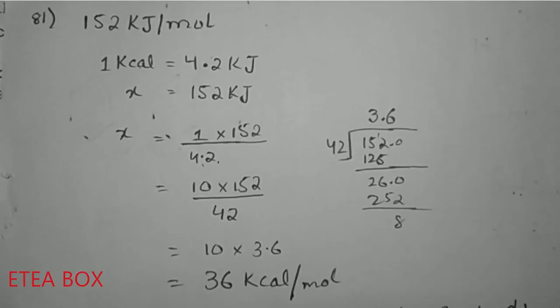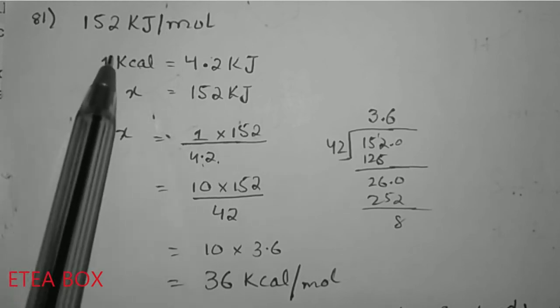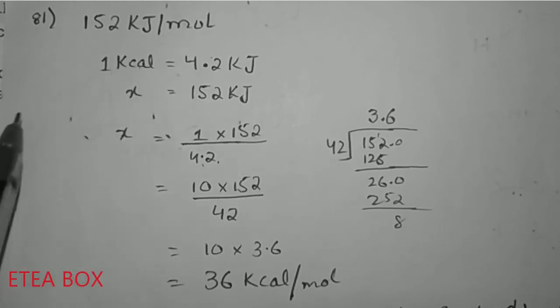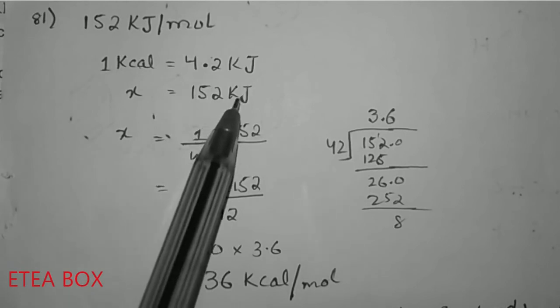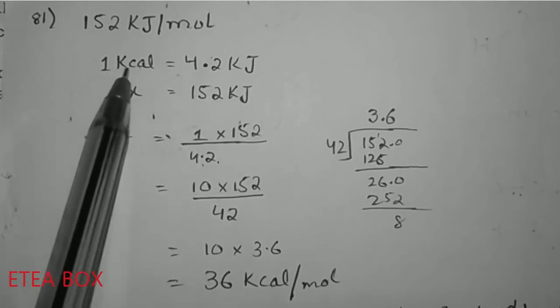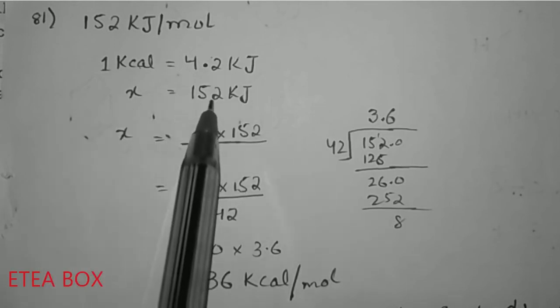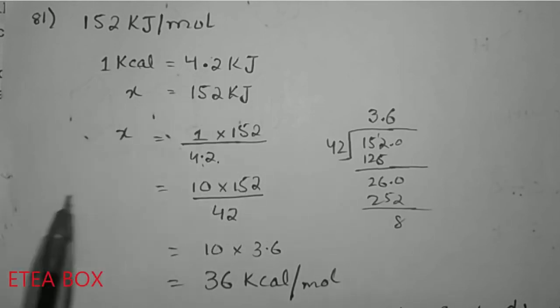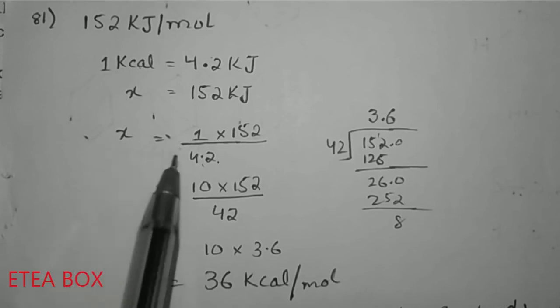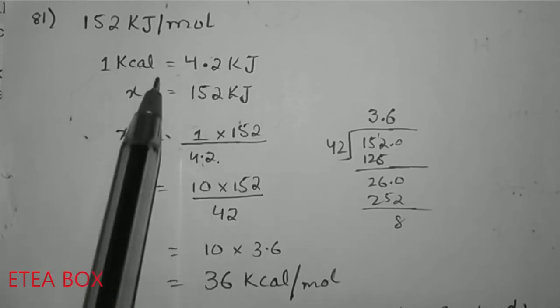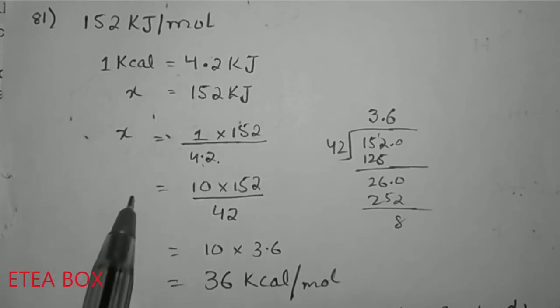The resonance stabilization energy for benzene, now look at here, we know that the resonance stabilization energy for benzene is 152 kilojoule per mole. But if you want to convert it into kilocalories, then look at here, 1 kilocalorie is 4.2 kilojoule. So 152 kilojoule is x kilocalories. Now x is equal to 1 divided by 4.2 multiplied by 152.